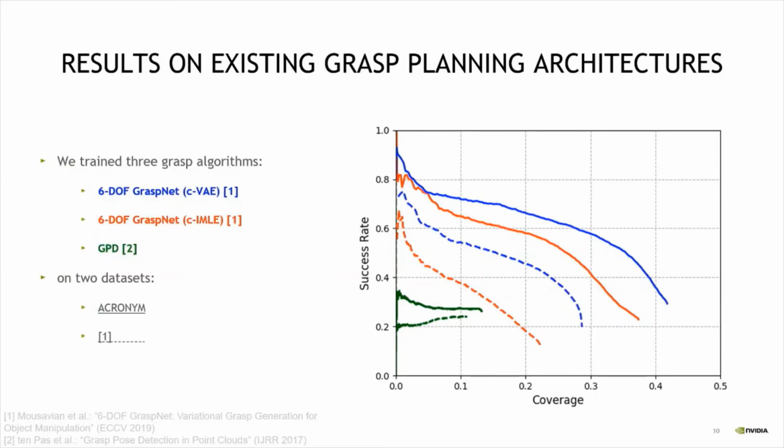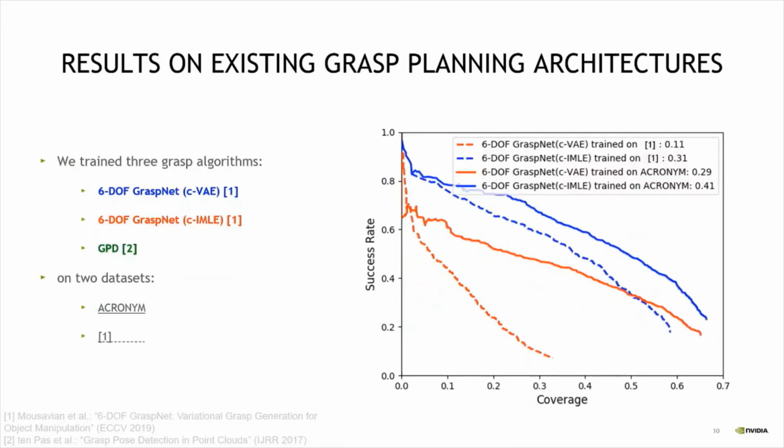The test set that was used in this plot was a held out test set from ACRONYM. We did the same thing with a held out test set from dataset number 1, and the results are essentially the same. Also in these cases, we see that the solid lines are above the dashed line, which means that the models that were trained on ACRONYM also perform better on these held out objects of dataset number 1. These are the quantitative results.